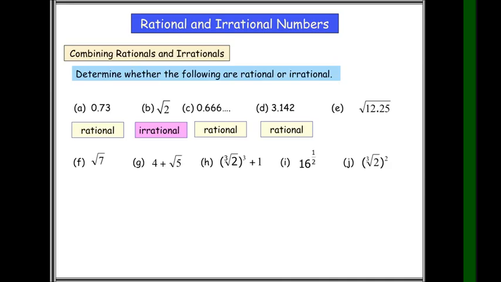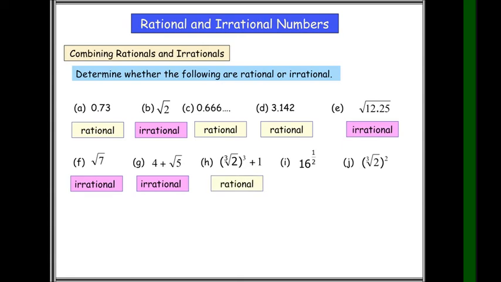12.25, square root of 12.25, irrational because square root of 12.25 is not a perfect square. Square root of 7, irrational because square root of 7 is not a perfect square. 4 plus square root of 5, irrational because the square root of 5 is not a perfect square. And then the next one, rational. Why? Because cube root of 2, or quantity cube root of 2 cubed, etong 3 pwede siyang i-cancel. So matitira 2. 2 plus 1 is 3. So that is rational.